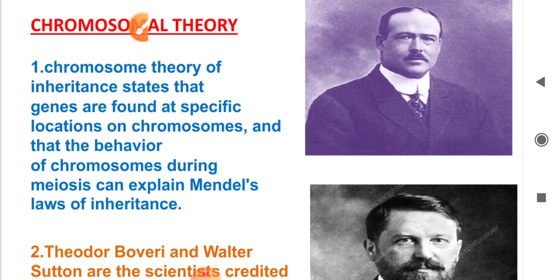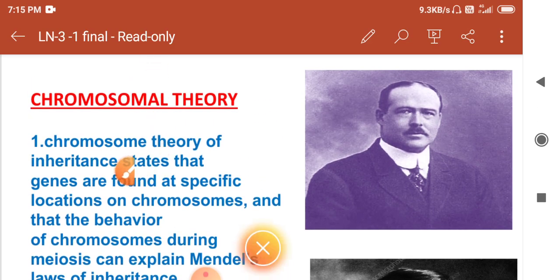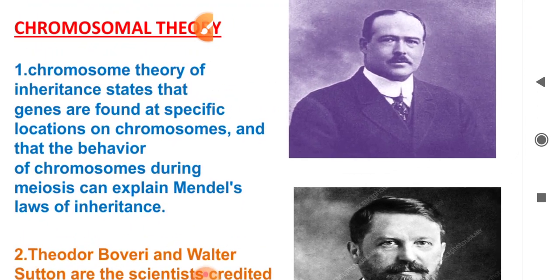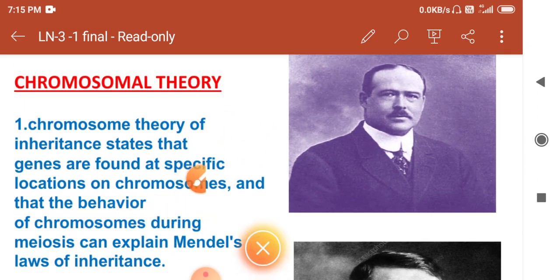So what is the chromosomal theory of inheritance? It states that genes are found at specific locations on the chromosomes, and the behavior of the chromosomes can explain Mendel's law of inheritance. So genes are found at a particular point of the chromosome, and that point is called a locus.